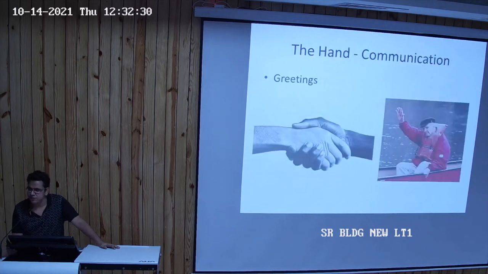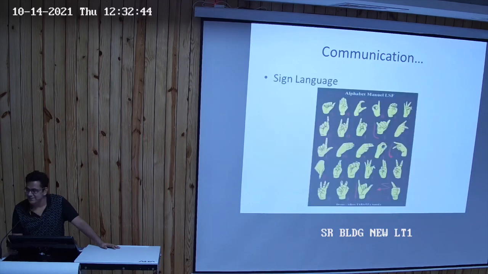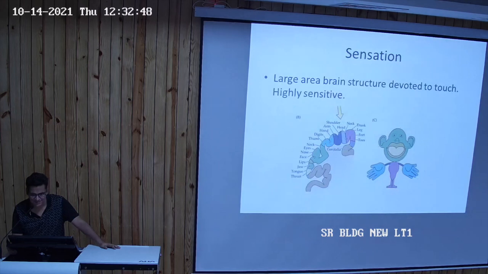It is important for communication, for greetings, handshakes, waving, and for certain gestures. So we communicate through our hand gestures, like sign language and certain gestures we've seen before. For sensations, a large area of brain structure has been devoted to touch sensation. It is highly sensitive.